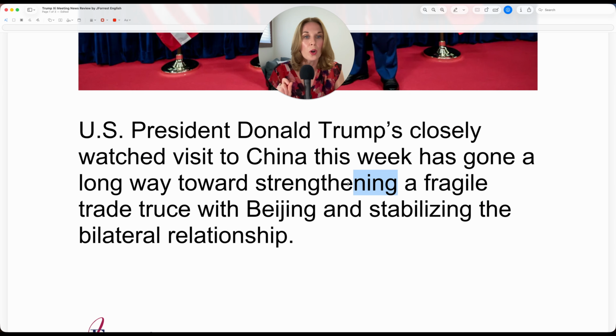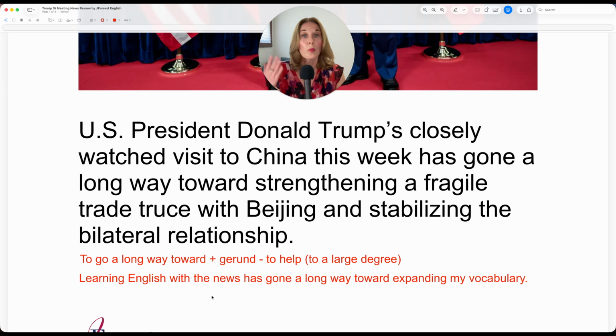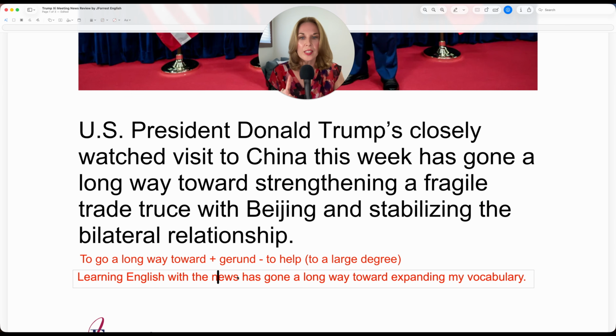And then your verb in ing. Now this means it has helped do that action to a large degree. You might say learning English with the news. So all of this is the subject. As one of the 5 subjects, it would be it. It has gone.